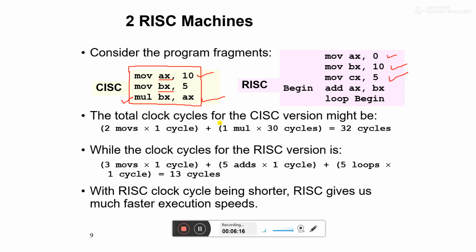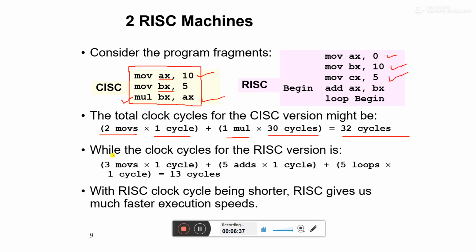The total clock cycles for the CISC version: 2 move cycles, where each move needs 1 cycle, and 1 multiplication cycle which needs 30 cycles, giving 32 cycles to execute this code.